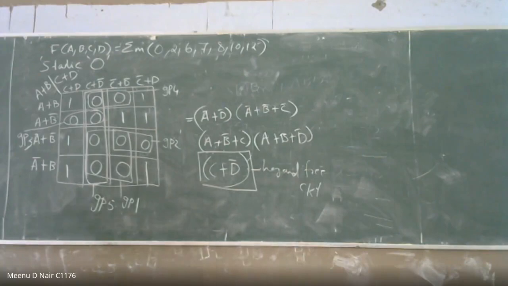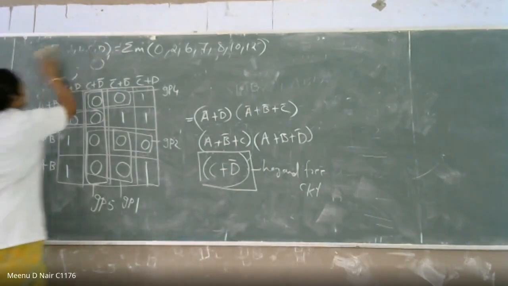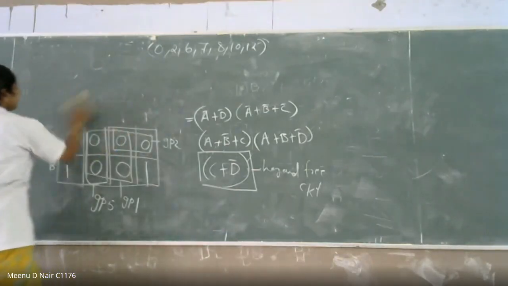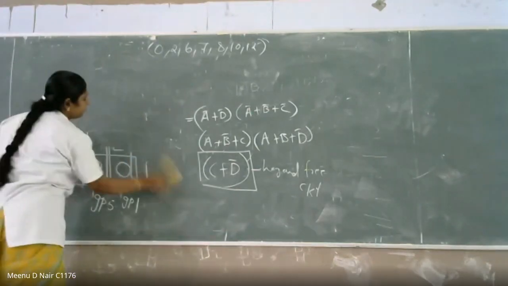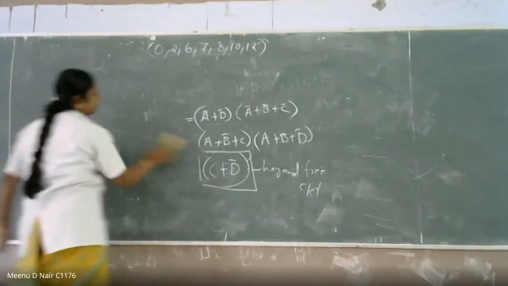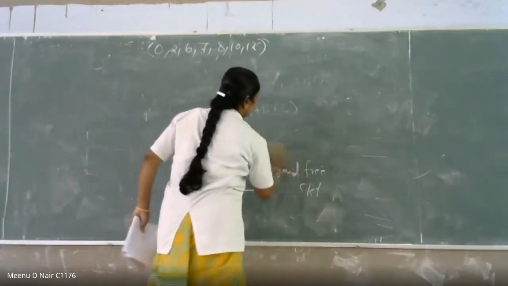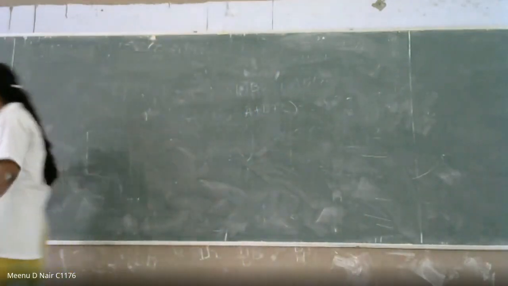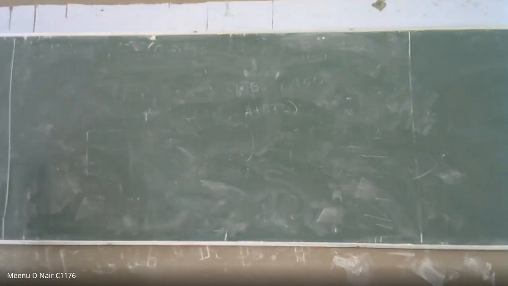Okay, fine. Then the next topic is races and cycles. So this is another type of impurity in the asynchronous sequential circuit.